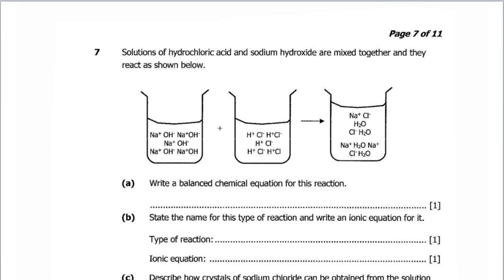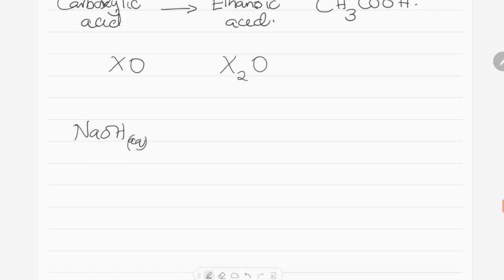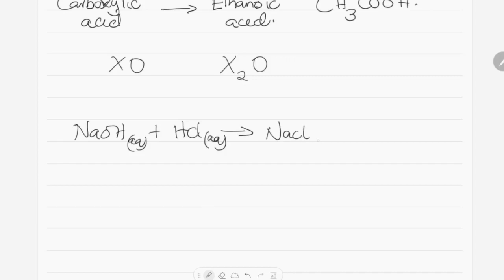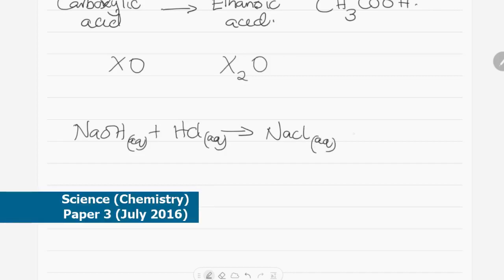So the balanced chemical equation in this case will be: sodium hydroxide aqueous plus HCl aqueous will give us sodium chloride plus H2O.